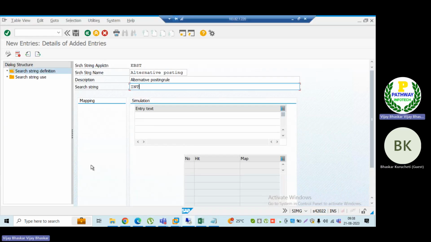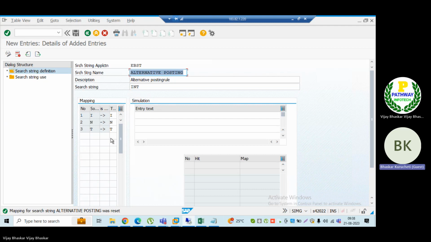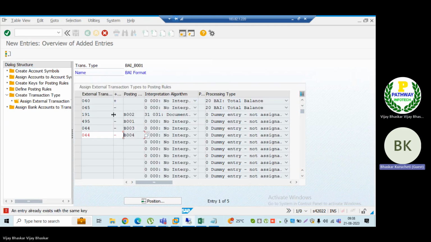We must do the testing here, sir. So I have just mapped here, INT is my string. Enter. So, sir, here we need to define as many as we have with the 44. If you have many, then we have to define that many search strings, right, sir? Yes, that is correct. Could you give an example, please?